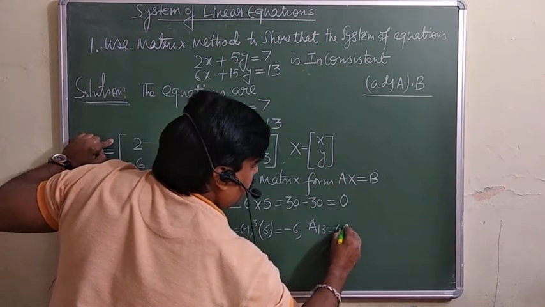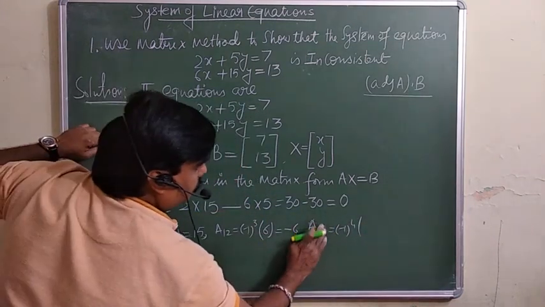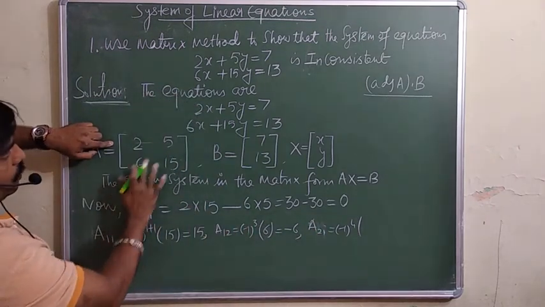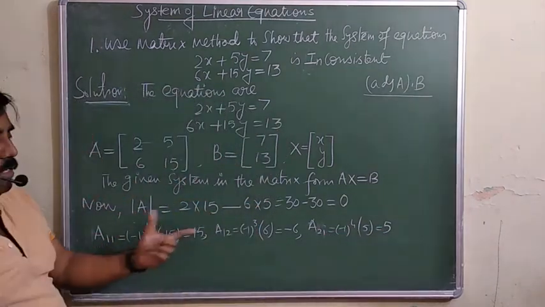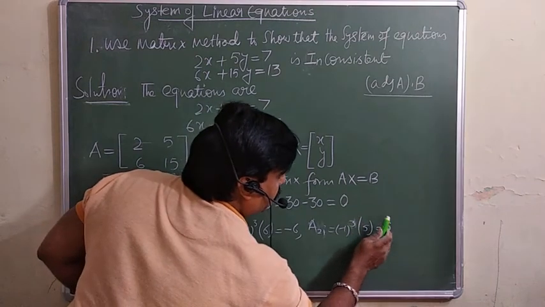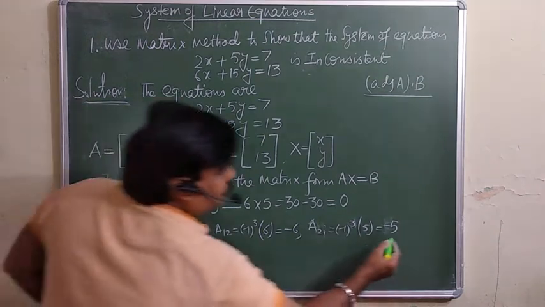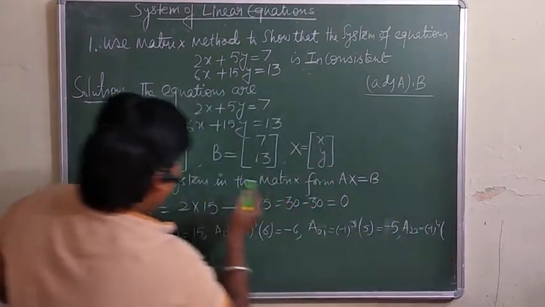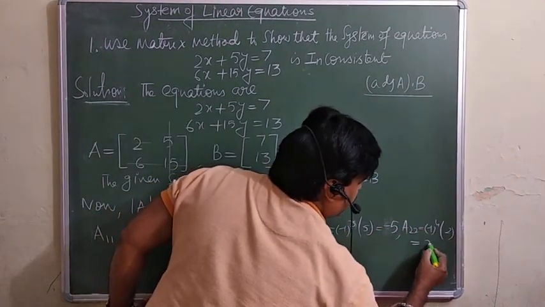A13, minus 1 to the power 4. A21, second row first one, so 5 is here. So you will get 5 because minus 1 to the power 4 is positive. No, this is 3, sorry. So here it will be minus 5. Okay. Now A22 is equal to minus 1 to the power 4 and second row, second column. So this is 2. So finally you are getting 2.